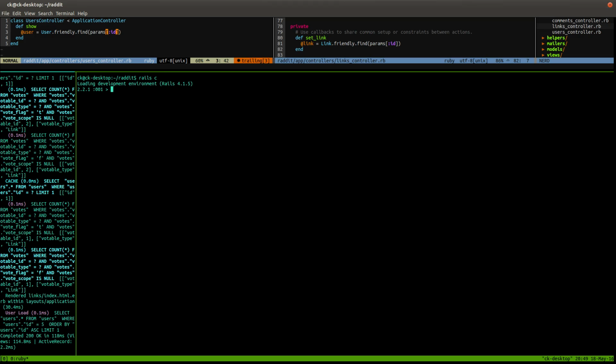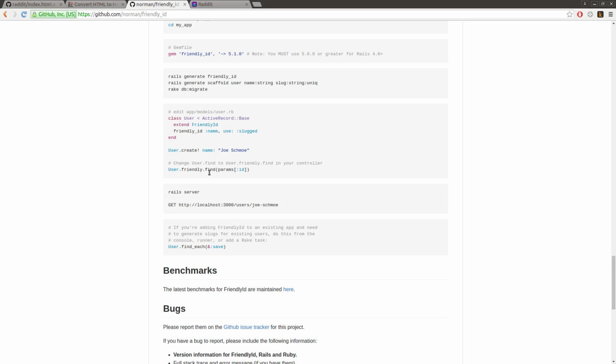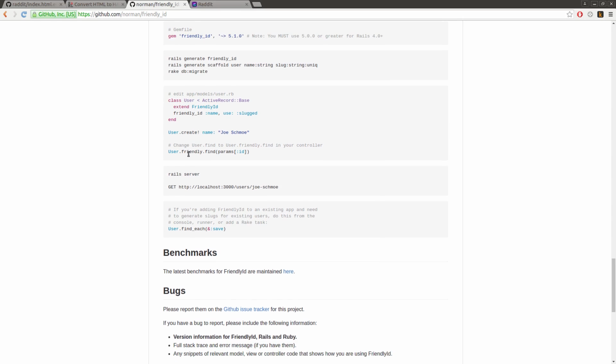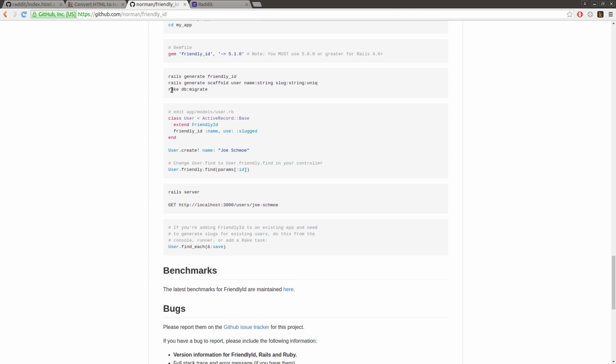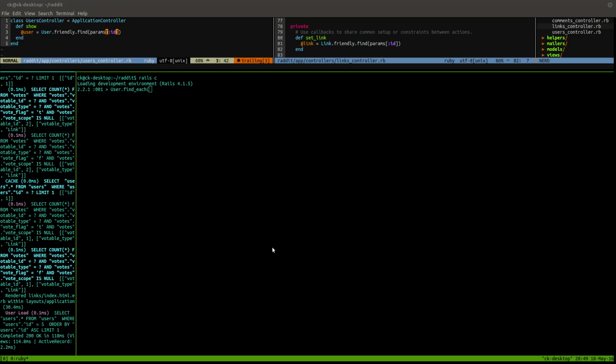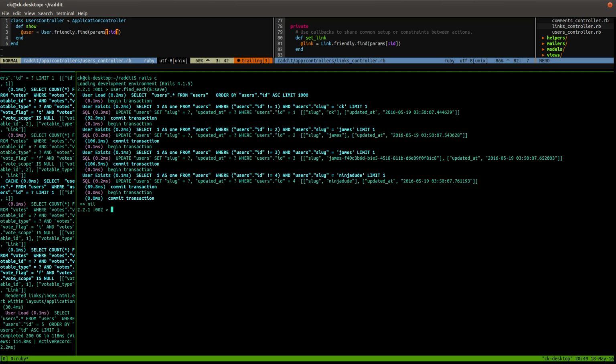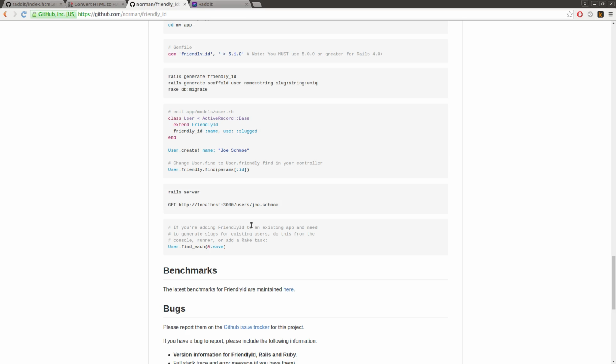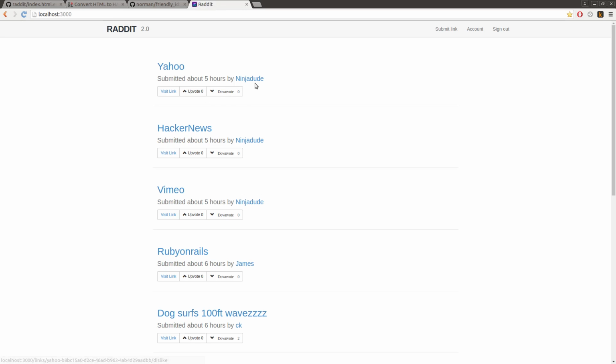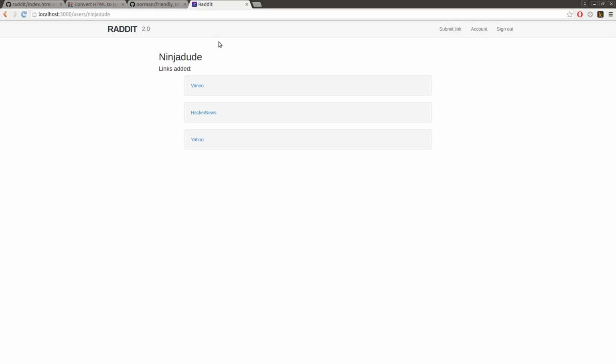I'm sorry, not the Rails terminal. So User.find_each(&:save). Is that the command? I just don't want to mess it up. Good. Semicolon. Boom. Okay, this changed all our previous users to have friendly IDs. And if we go back to our app, refresh, Ninja Dude, user/ninja-dude, awesome.